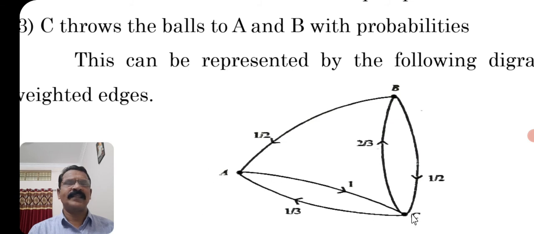The vertices are the persons A, B, C. B is throwing the ball to A with probability 1/2. A is throwing the ball to C. C is throwing the ball to A with probability 1/3, and to B with probability 2/3. B is throwing the ball to A as well as C with equal probability 1/2.